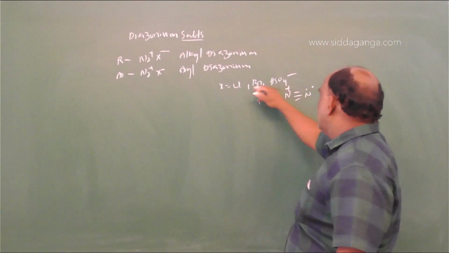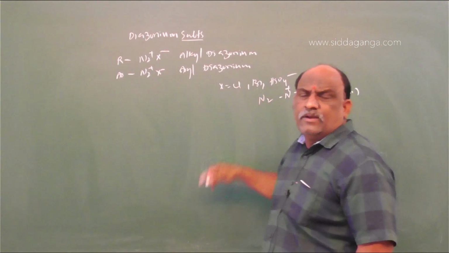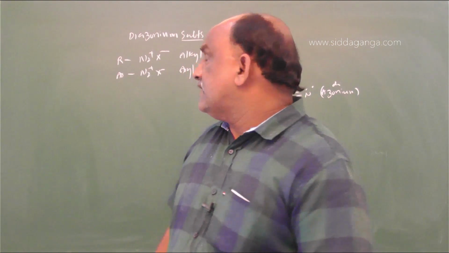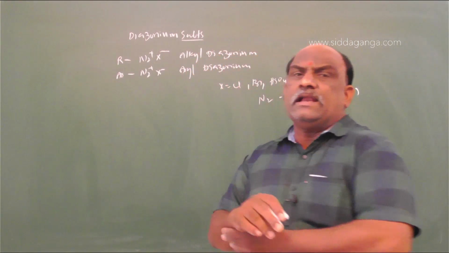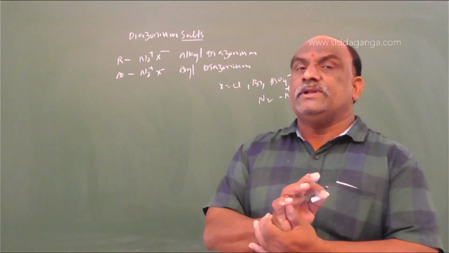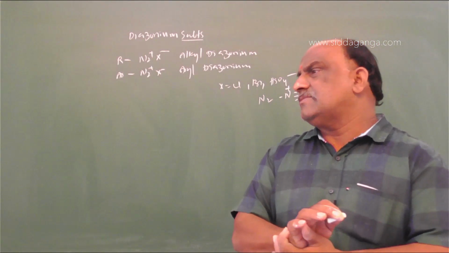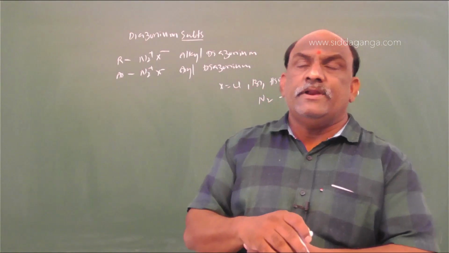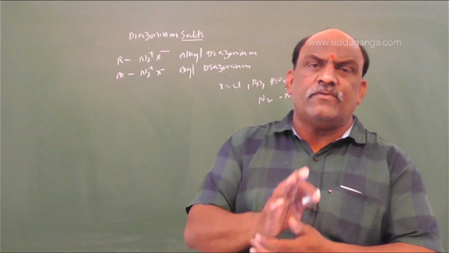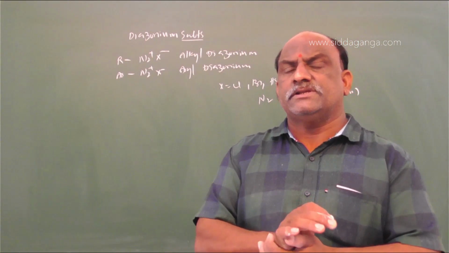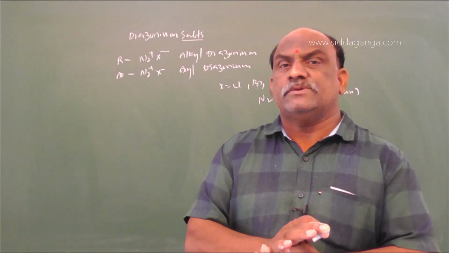Diazonium salts: the X here can be chlorine, bromine, or hydrogen sulfate. So there are alkyl diazonium salts and aryl diazonium salts. These diazonium salts are very important intermediates, because they make it easy to prepare a number of different organic substances.